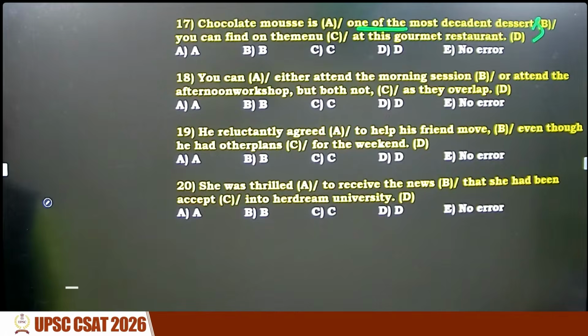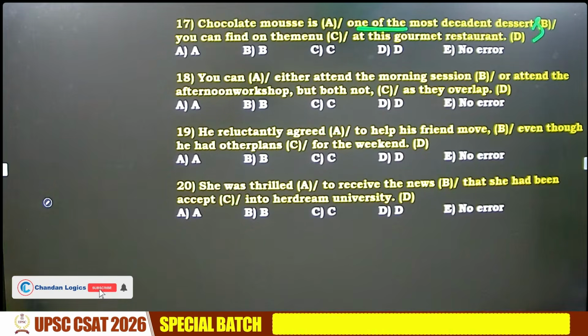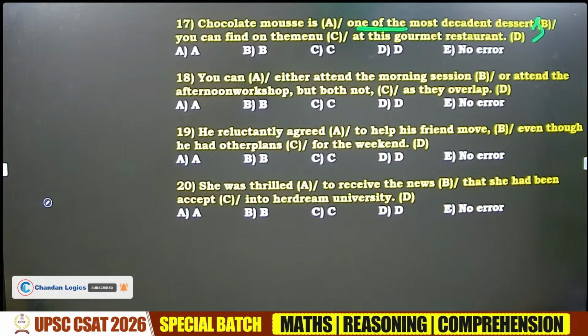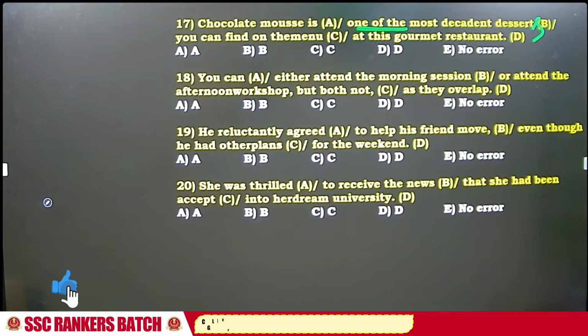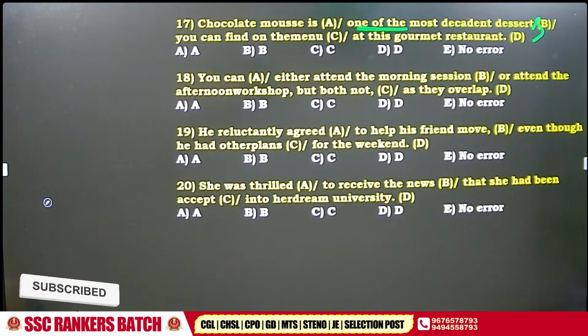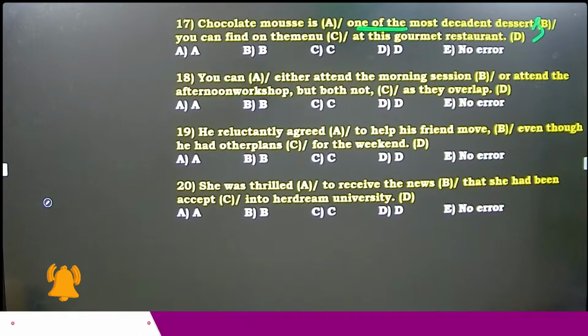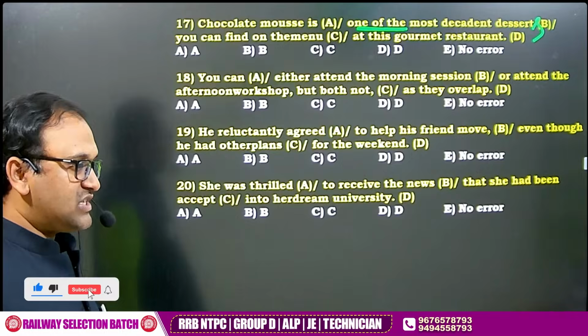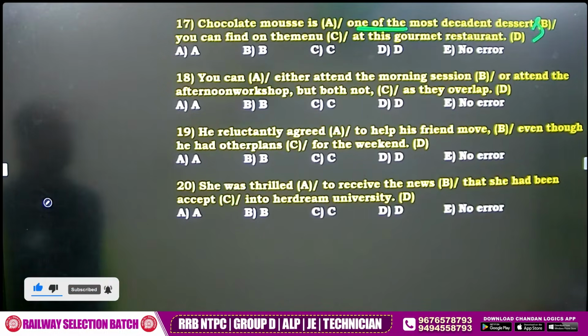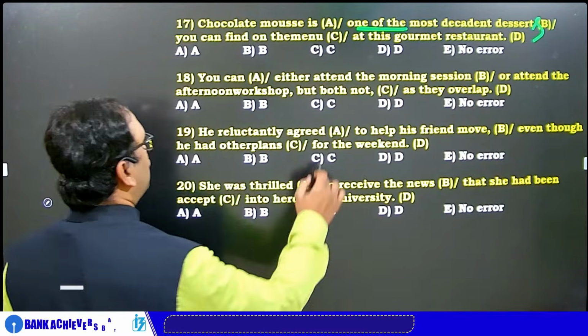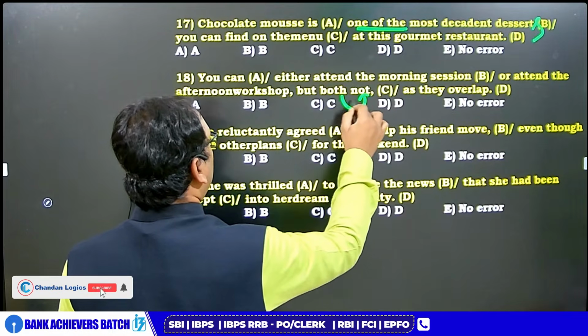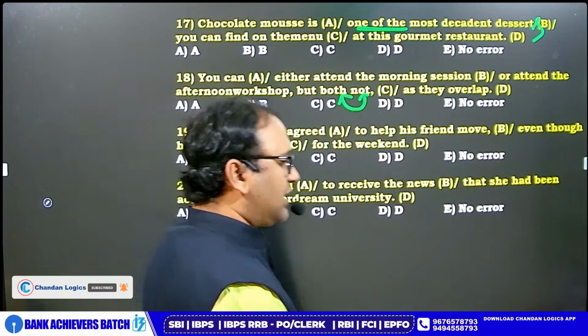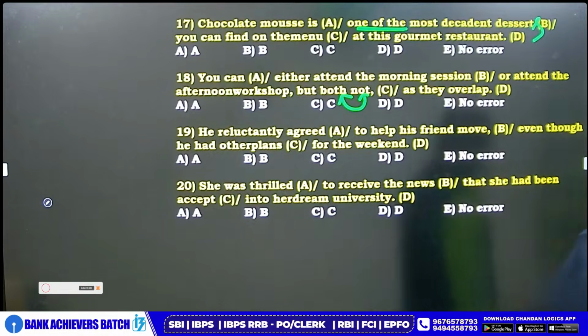Can you try the question number 18, guys? You can either attend the morning session or attend the afternoon workshop, but both not. What is the problem here? Why do you say both not? You have to say not both. Easy questions today. Grammar is easy.